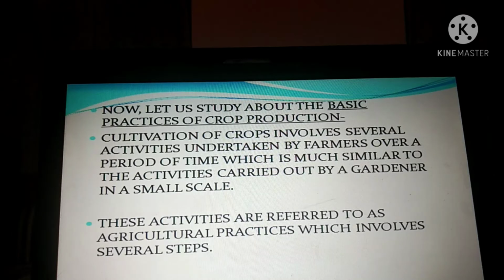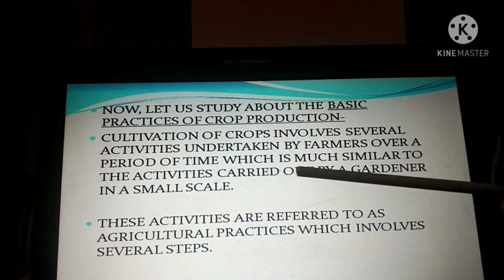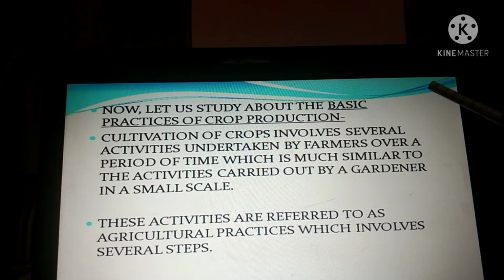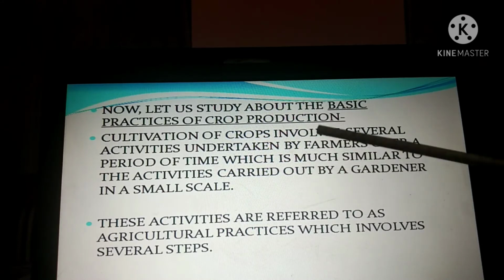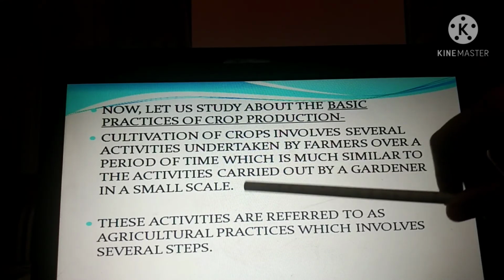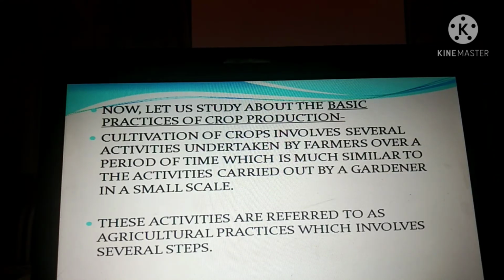So you know the steps of gardening that you follow when you are planting a particular sapling. The same thing is done by a farmer, but at a large scale. Here it is written that it is undertaken by farmers over a period of time, which is similar to the activities carried out by a gardener on a small scale. If you are doing gardening, you are planting a few plants in your home.